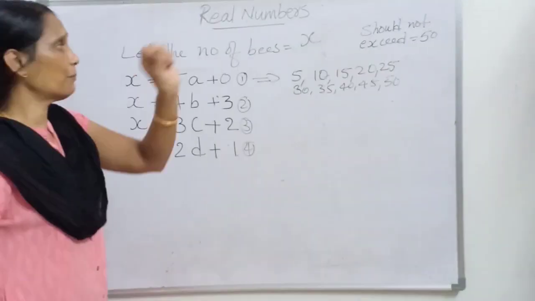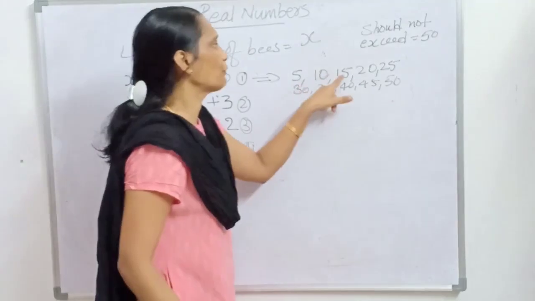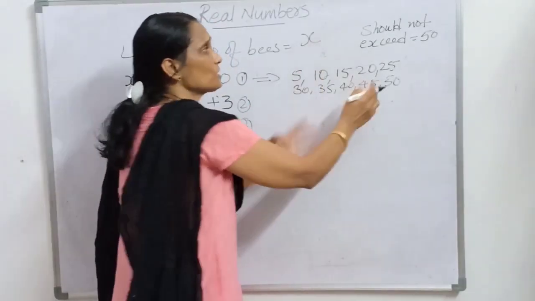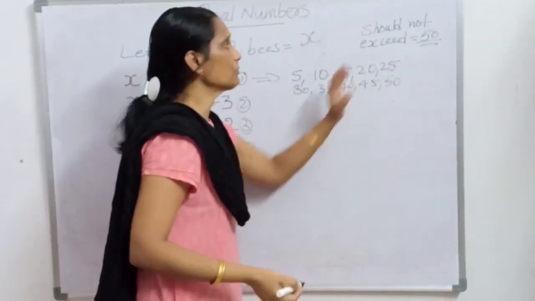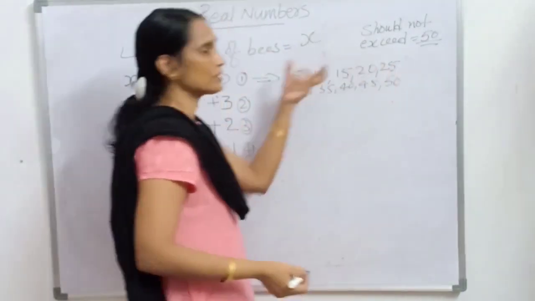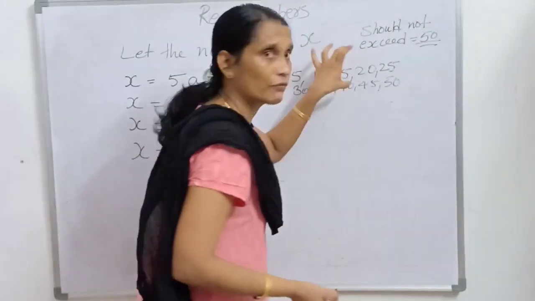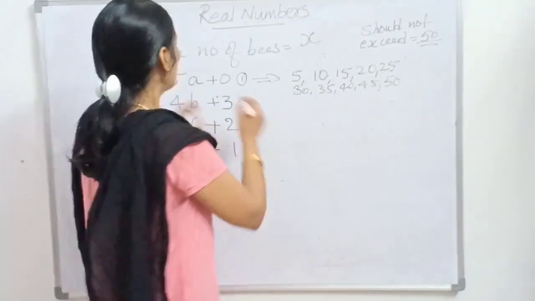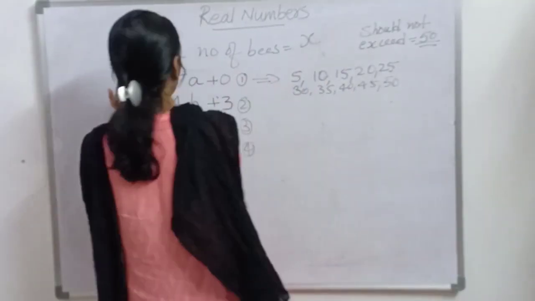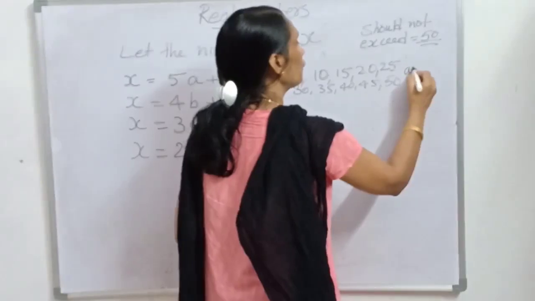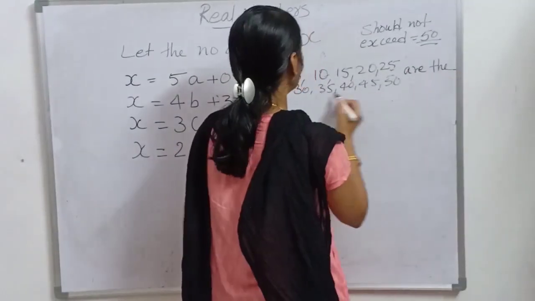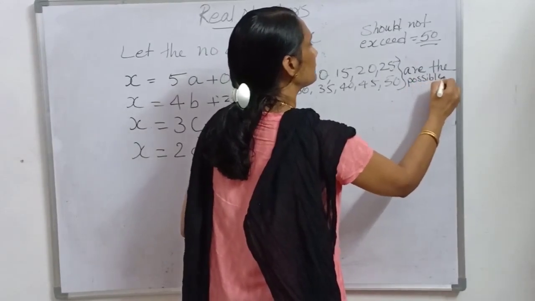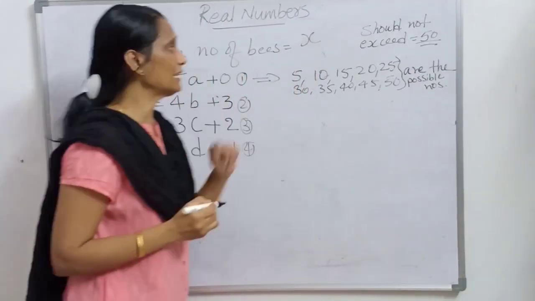So any number from this list: 5, 10, 15, 20, 25, 30, 35, 40, 45 and 50. It is told that it should not exceed 50, which means it may be 50 or otherwise less than 50. But whatever number we are choosing should satisfy all these cases. So these are the possible numbers from the first equation. Okay, let us see the next case.